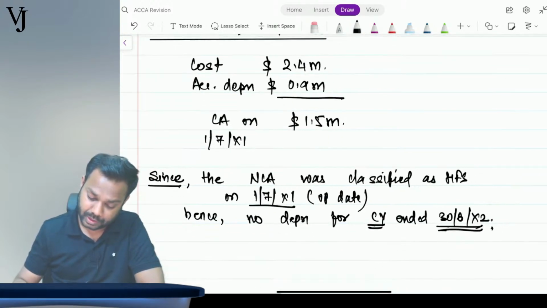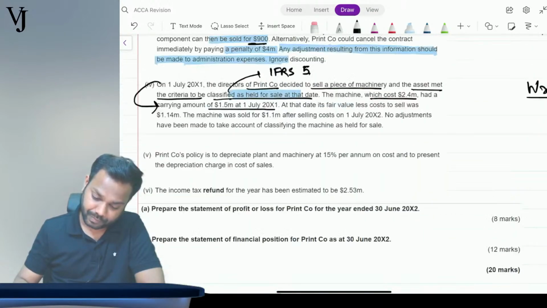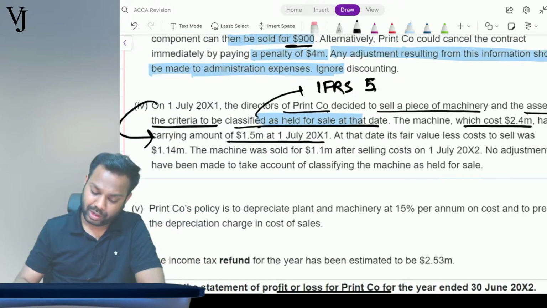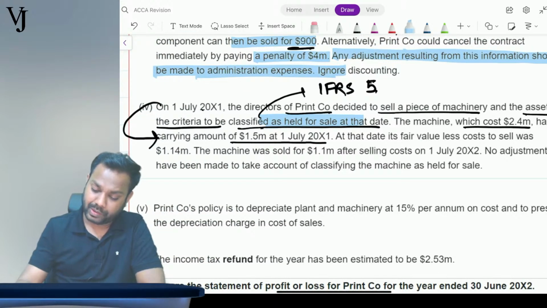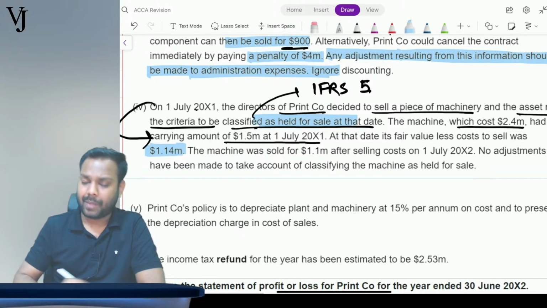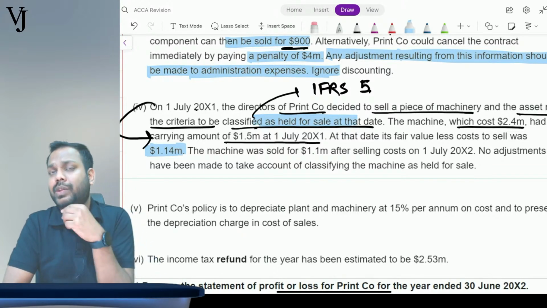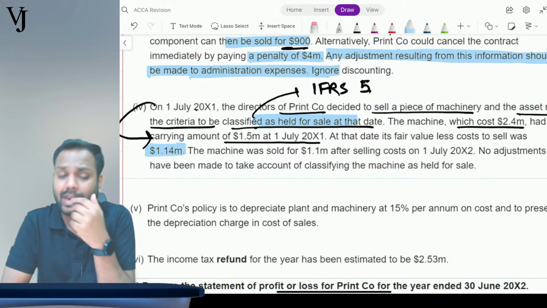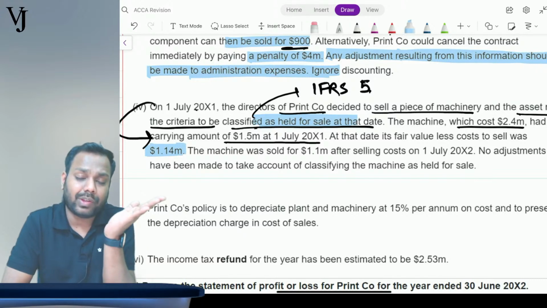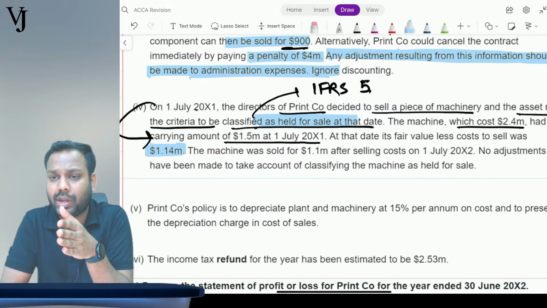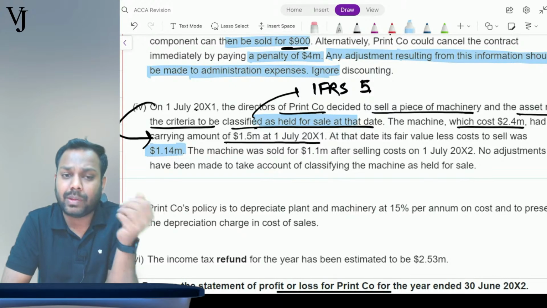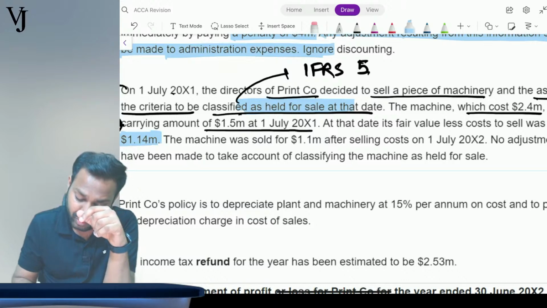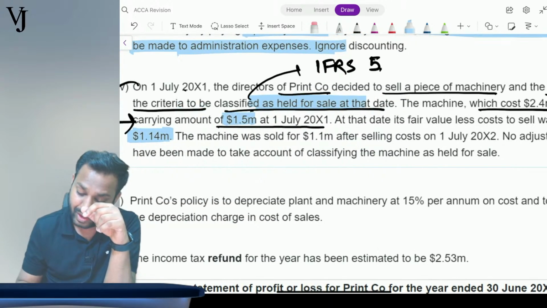Now further, at that date the fair value less cost to sell was $1.14 million. If you can recall, whenever the asset gets classified as held for sale, we record the asset at fair value less cost of sale, and whatever is the difference between the carrying amount and the fair value less cost of sale on each reporting date, we transfer it to the P&L as impairment loss.